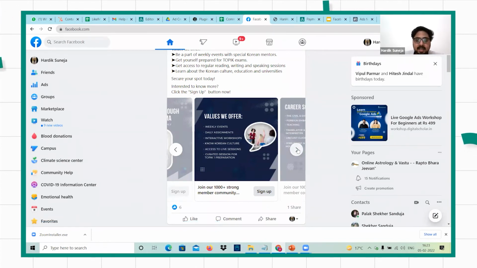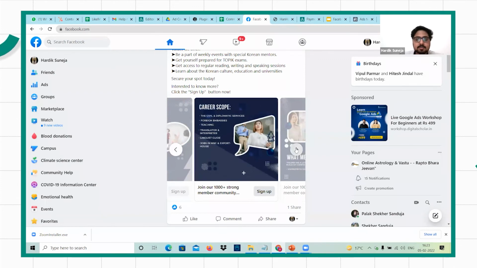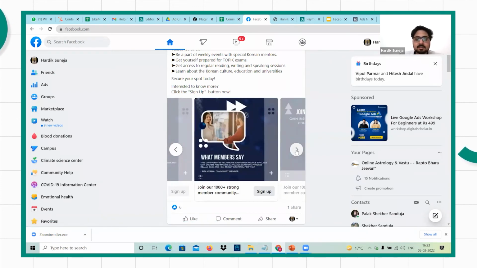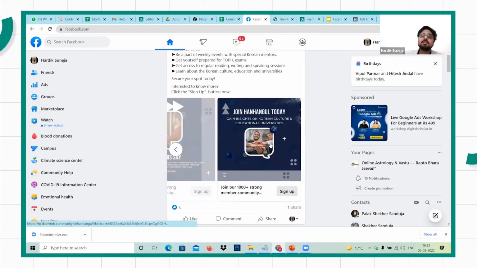So similarly, we have values here, we have career scope. So these are what members are saying about this community. So you can have these, and in the end you have to make sure that you provide a proper CTA. Join Hanangul today and you can gain insights to Korean culture and educational universities. And this sign up button that you can see, this is called the call to action button, the CTA button